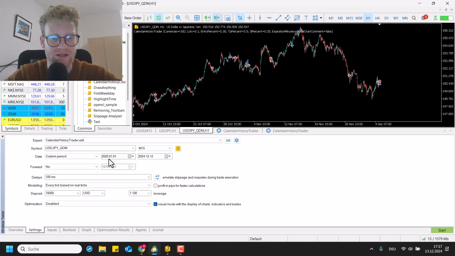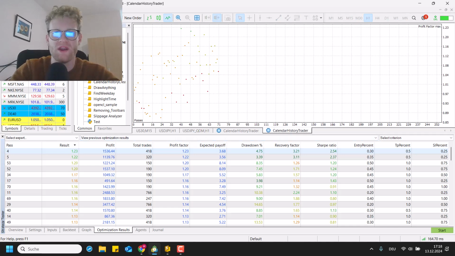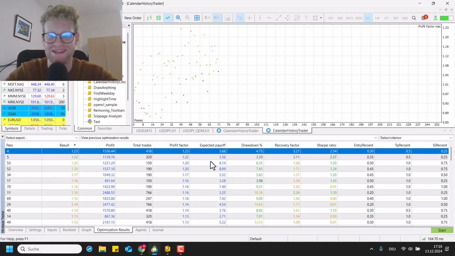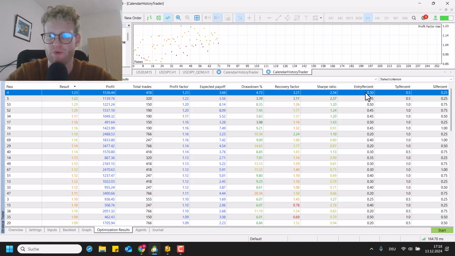So I did now test this from 2020 to the end of 2024, which is around 5 years, just to get a brief understanding if this could be a strategy that might work. I'm testing, as I said, USD Japanese yen, every tick based on real tick, and I also ran an optimization before. So I will use the best settings from this optimization now in my test, but just to show you some of the results, I did not do a crazy optimization. I just optimized the entry percent a bit, the TP percent, and the stop loss percent. But you can see I did a very conservative optimization.